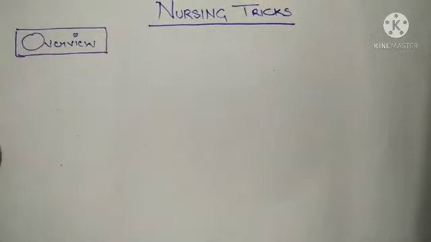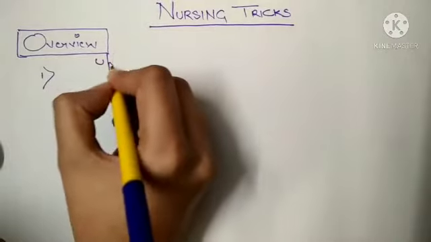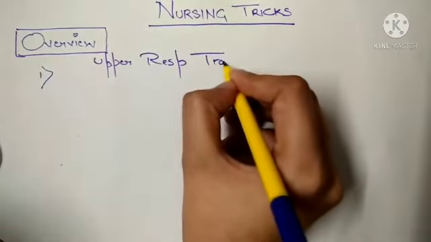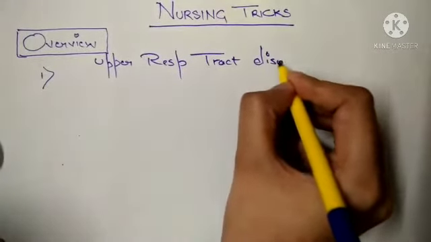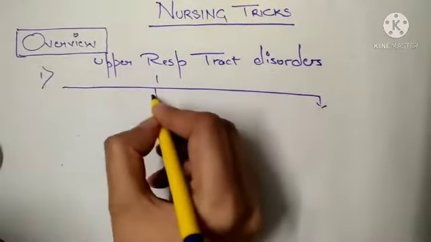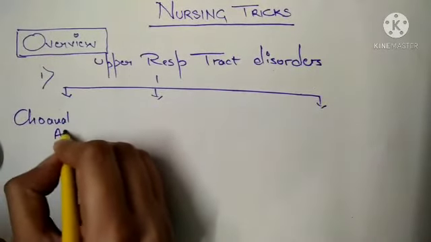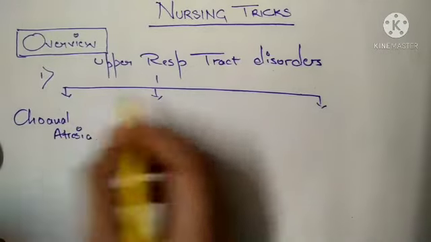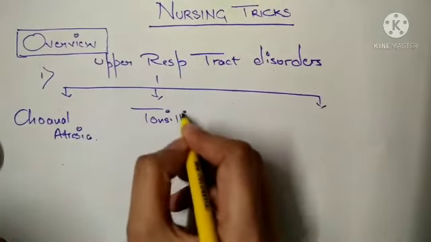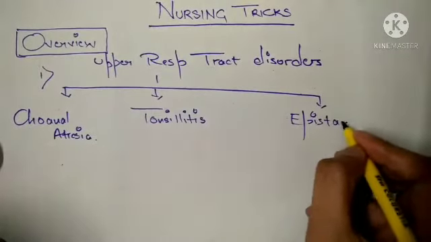The overview says that we will be seeing the upper respiratory tract disorders, in which I will cover three disorders: first choanal atresia, the second one will be tonsillitis, and the third one will be epistaxis.